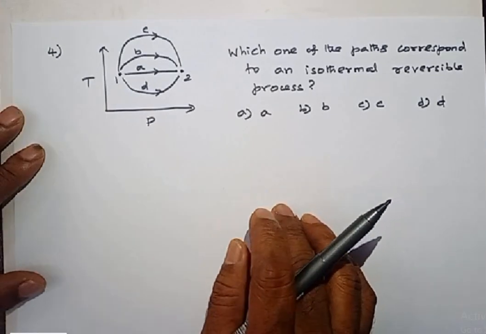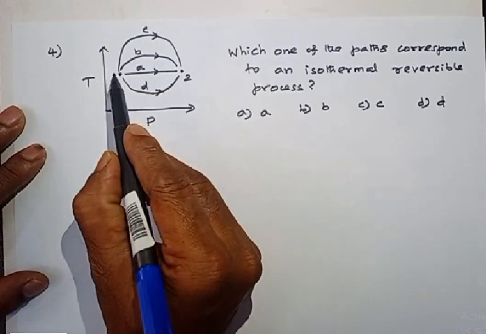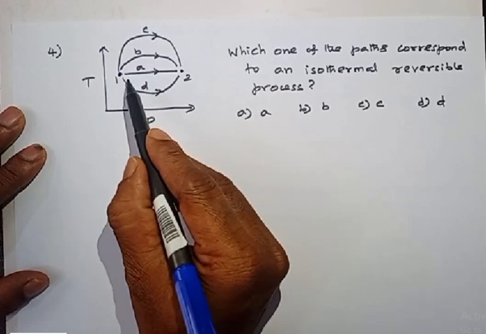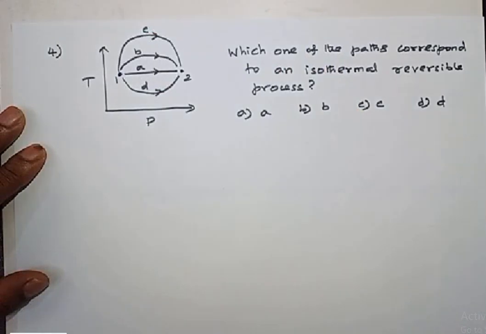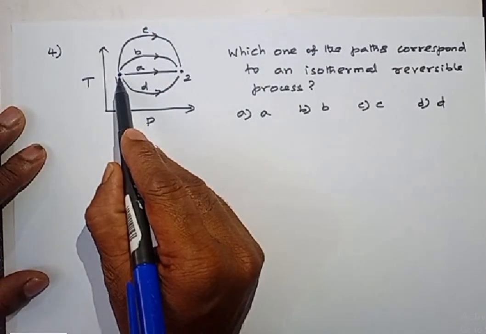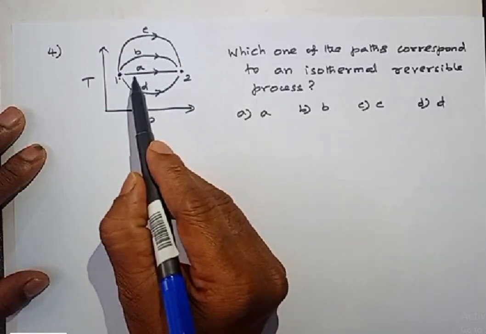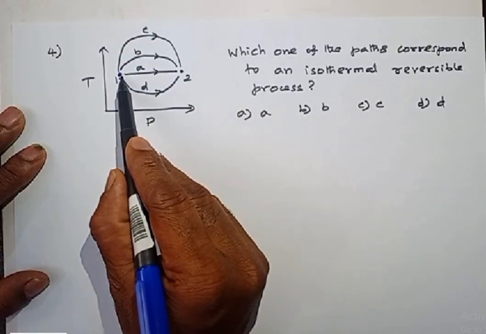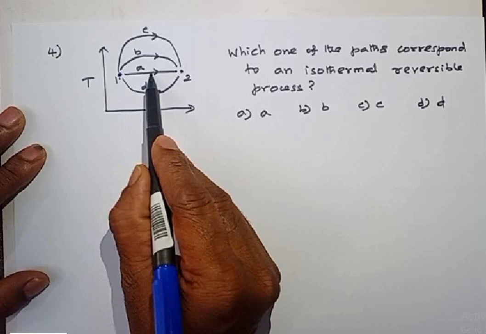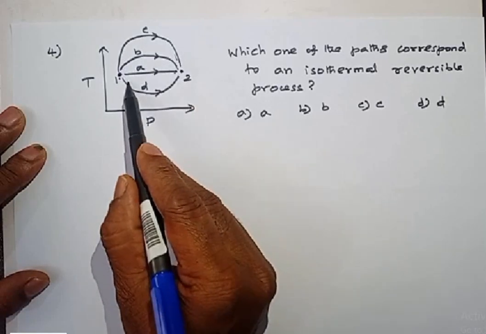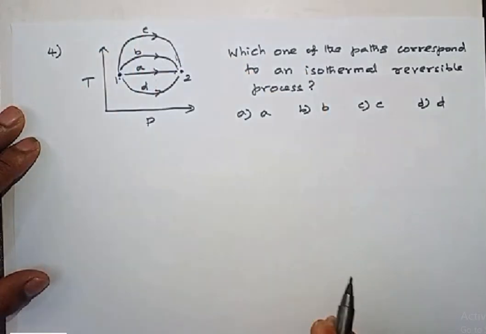In this, a thermodynamic process is carried out such that the system is moving from state 1 to state 2. And different paths are given. You can change the state from 1 to 2 through path A, or through path B, or through path C, or through path D. There are 4 paths given.